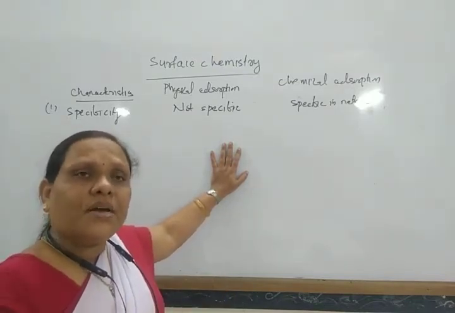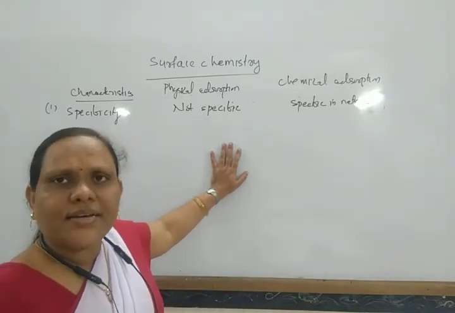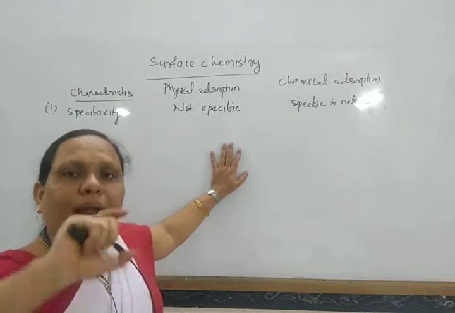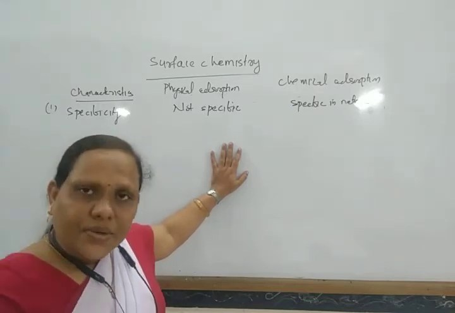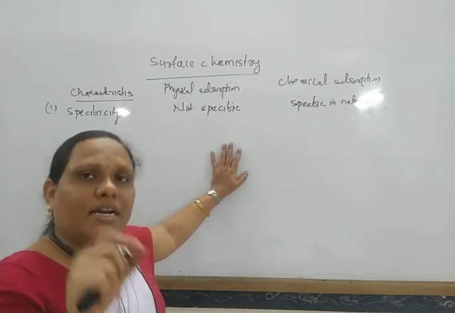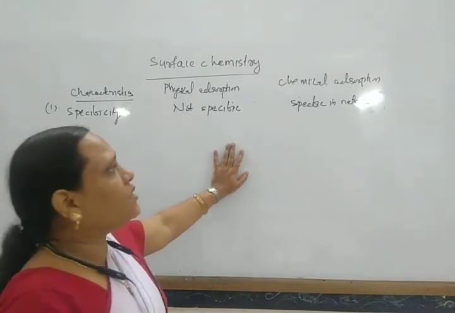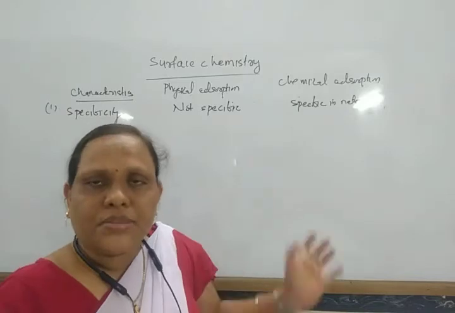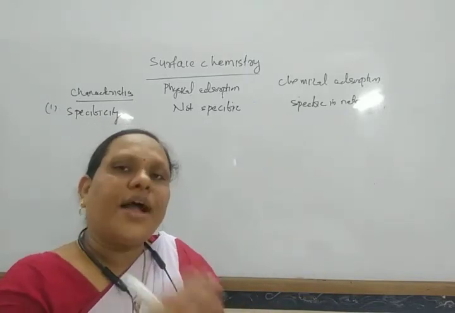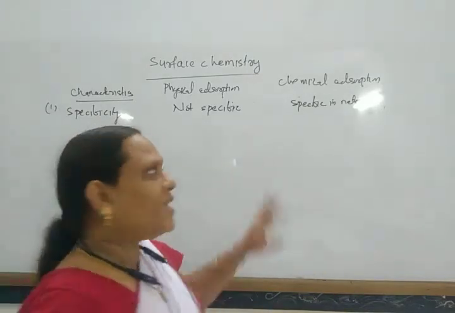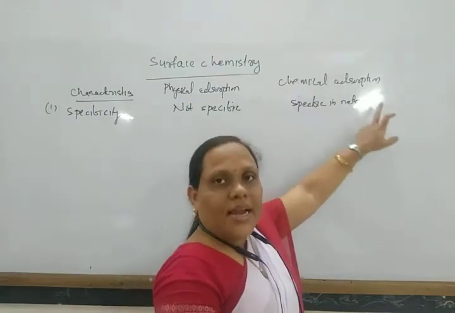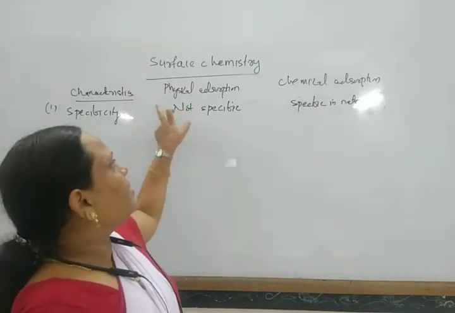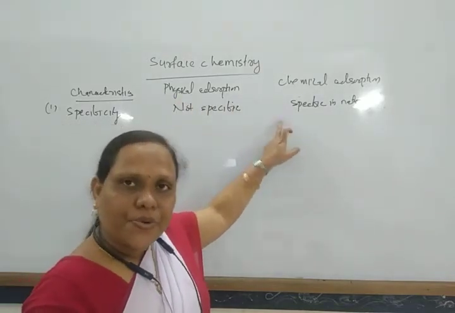It cannot adsorb other gases like carbon dioxide, oxygen, etc. So in this way, adsorption of hydrogen on the platinum surface is a chemical adsorption, while adsorption of gases on charcoal is a physical adsorption process.